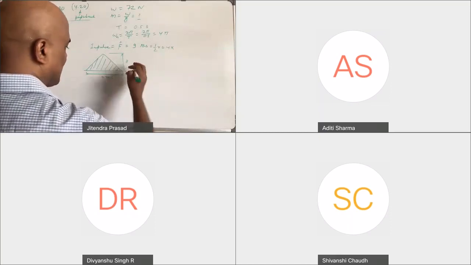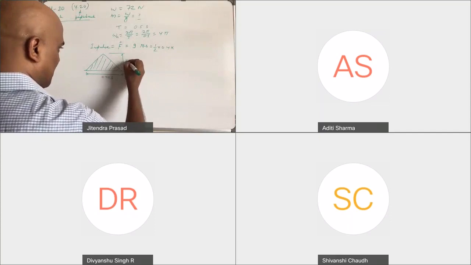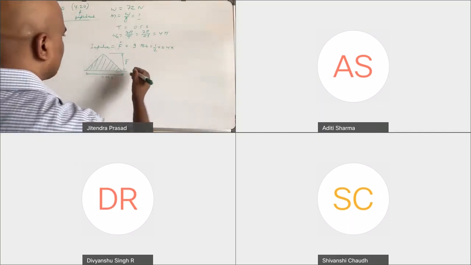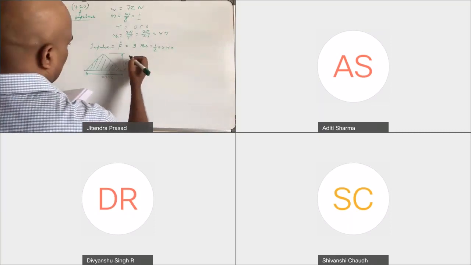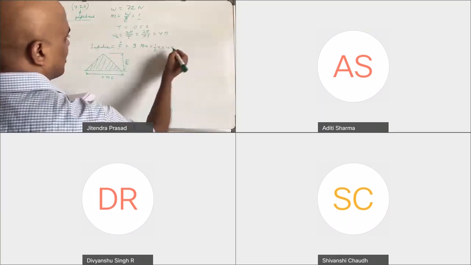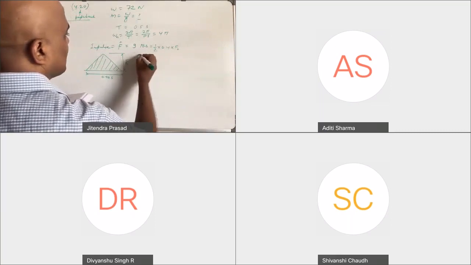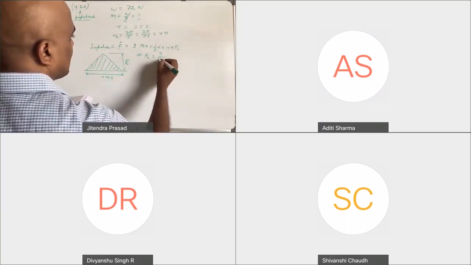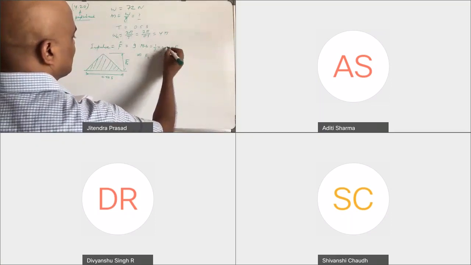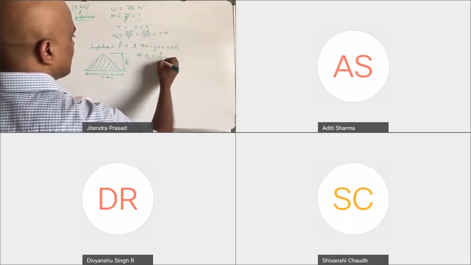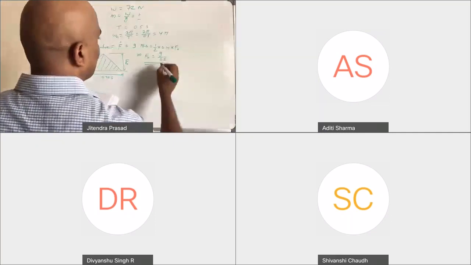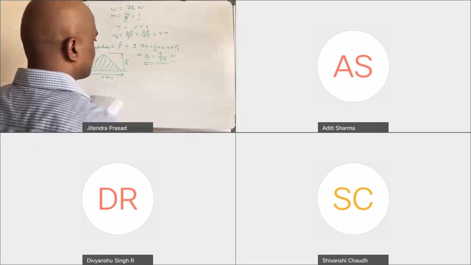This height, let's call it f naught. So f naught equals 9 divided by 0.2, and this is what f naught you will get, in Newtons.